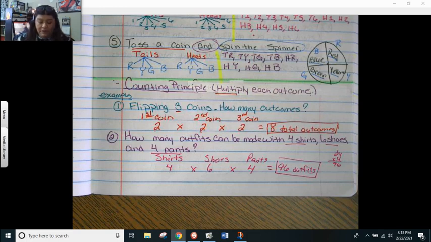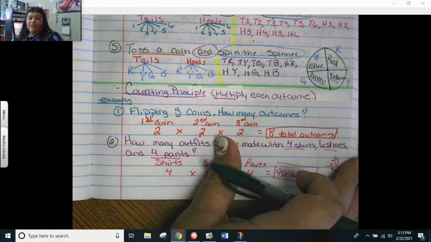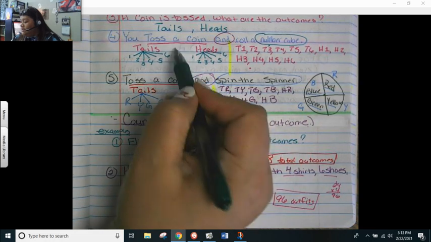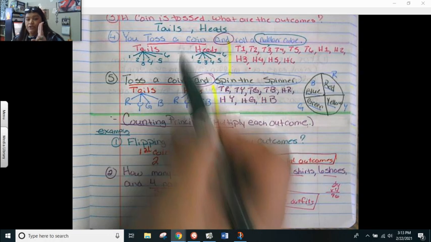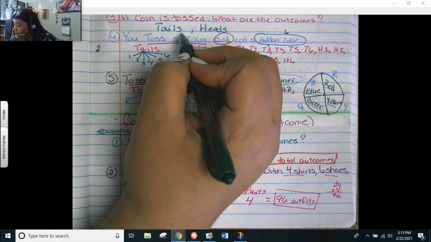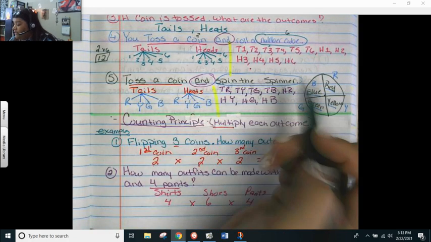Let me show you how that works on the other ones that we had previously done already. So if we go back to our examples up here, tossing a coin, there's 2 options on a coin. We have a heads or a tail. Number cube has 6 options, right? So 2 times 6 gives me 12 outcomes.